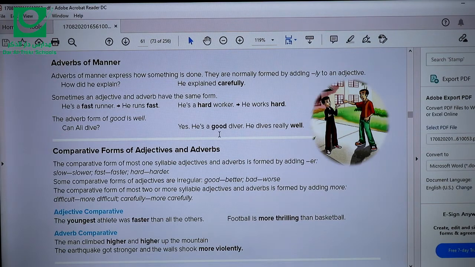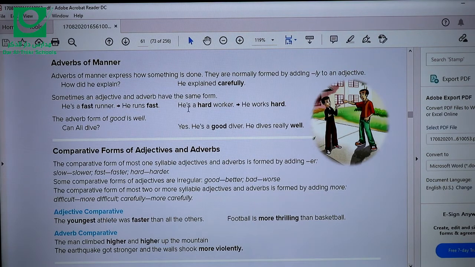Good is an adjective and it's used to describe the noun diver. But if you want to use good as an adverb, you're going to change it into well. Like, he dives really well. So how does he dive? He dives really well. So well here is an adverb.